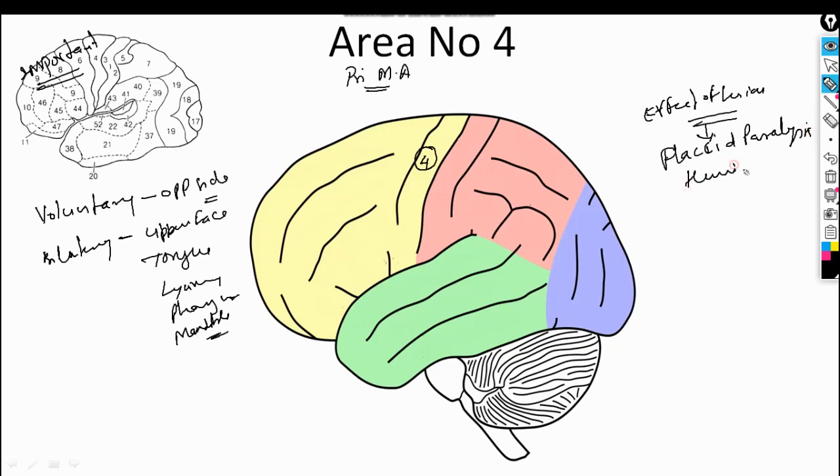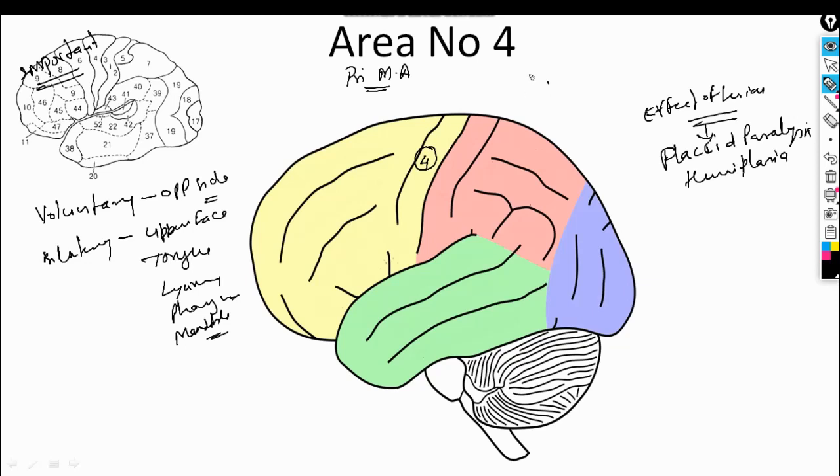Hemiplegia. It is often asked in the Viva and MCQ. So this area number 4 controls the opposite side of the body, and how much of the body is controlled by this area, we can understand by the homunculus.